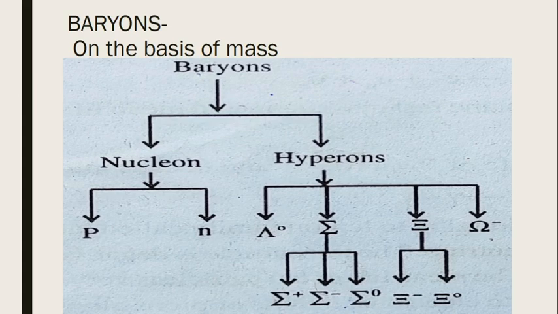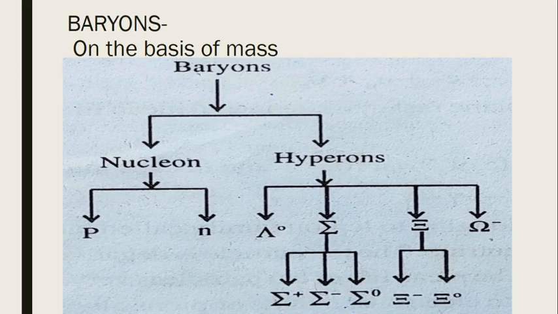So they are proton and neutron, and they have approximately similar mass, so they are classified as a group under the name nucleon. And the particles having greater mass than nucleons are together known as hyperons. So on the basis of mass, baryons are classified into nucleons and hyperons.